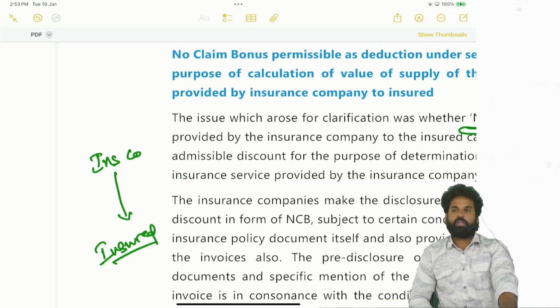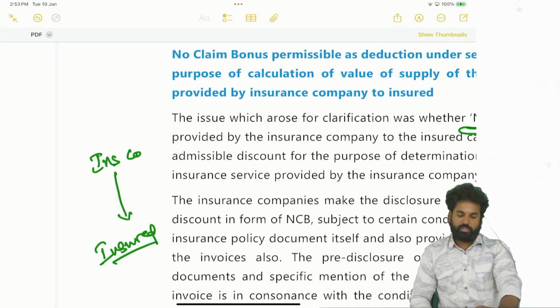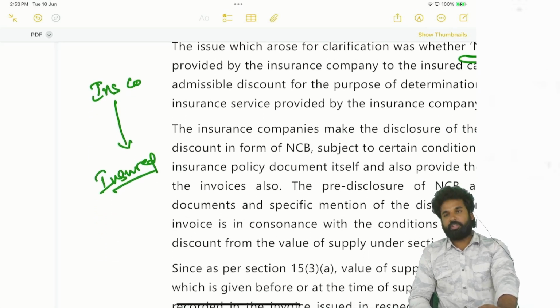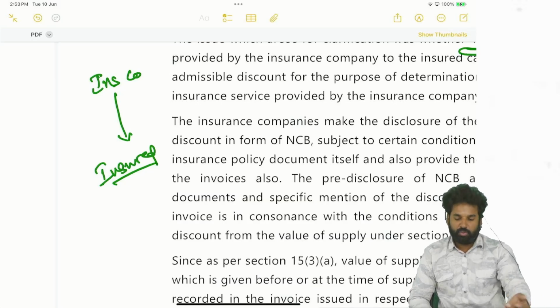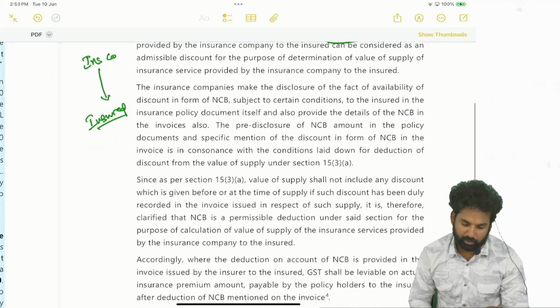So in the first year he has not claimed anything, that's why in the next year the company has given some discount to the insured person. So in such cases that will not be treated as consideration. No claim bonus will not be treated as consideration because there is no service involved here. So insured person is not giving any service to the insurance company, hence there is no consideration here. See here what they are telling.